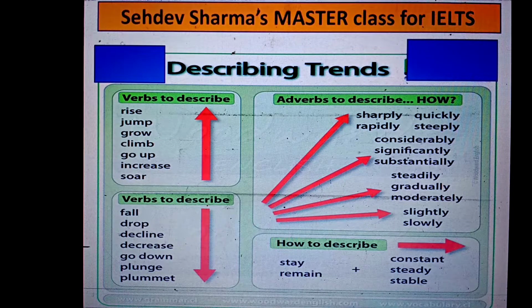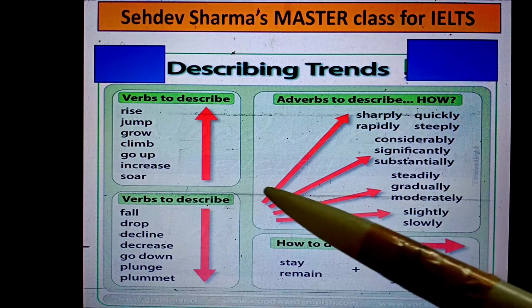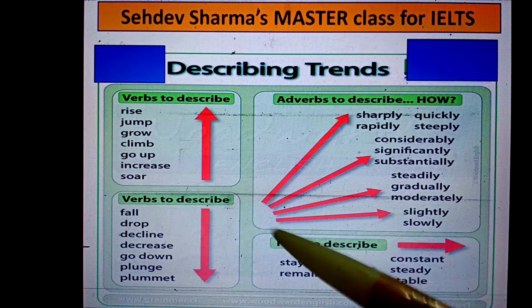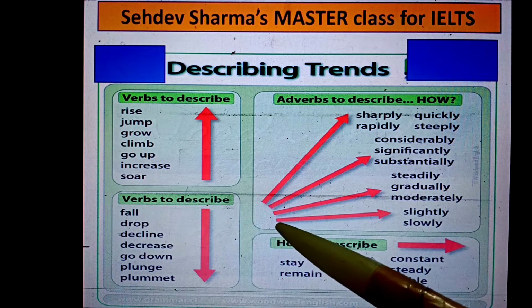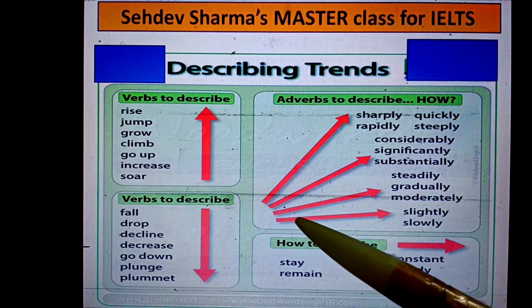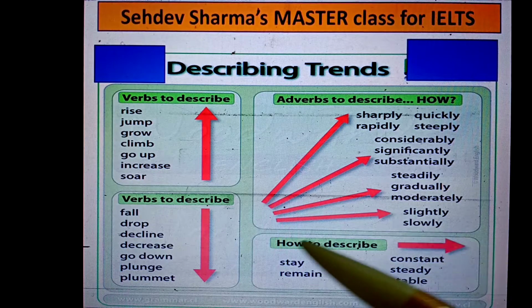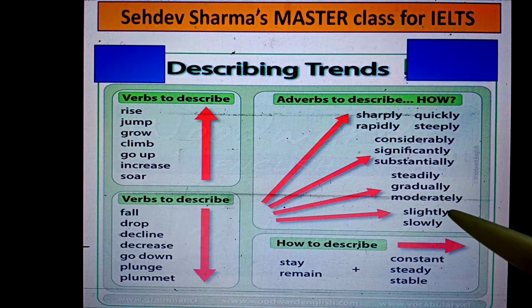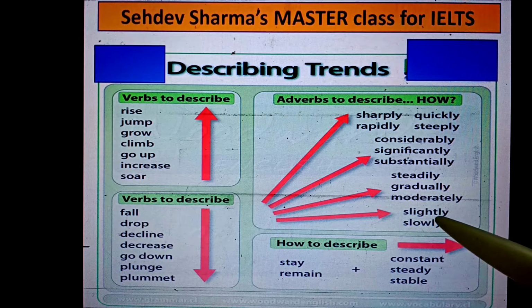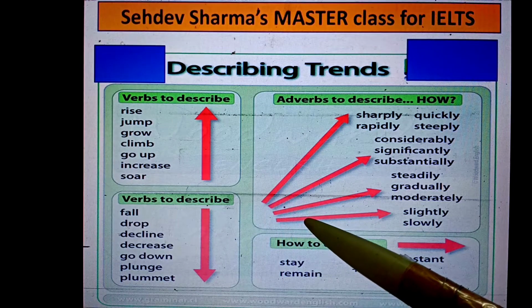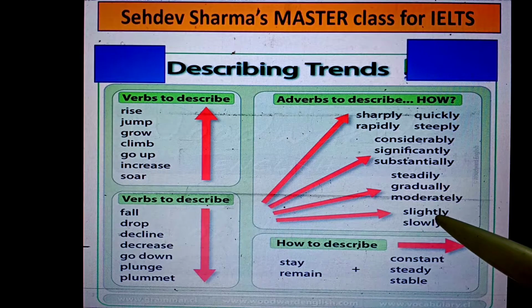First of all, dear students, we have to see what the angle of the data is going to say. I will discuss one by one with examples. For example, today I am having 100 rupees and my father gives me another 10 rupees. So in this case, my development is just 10%, from 100 to 110. That means I must use the word slightly or slowly. So we can say that the income of Mr. Sadekar Sharma has risen from 100 to 110. We can say slightly.